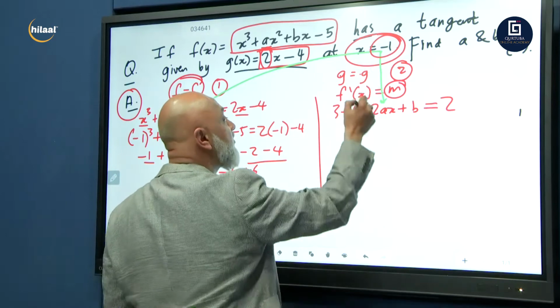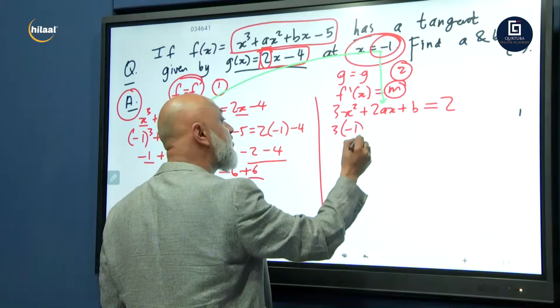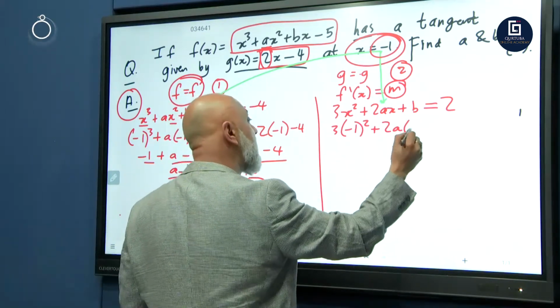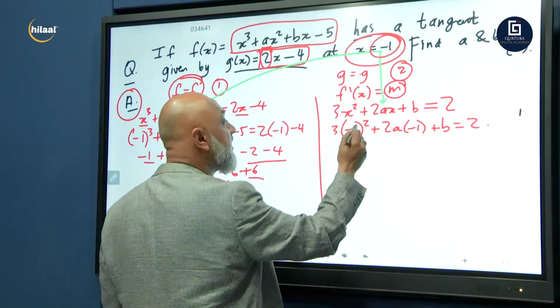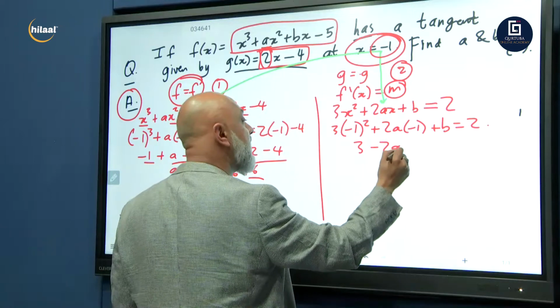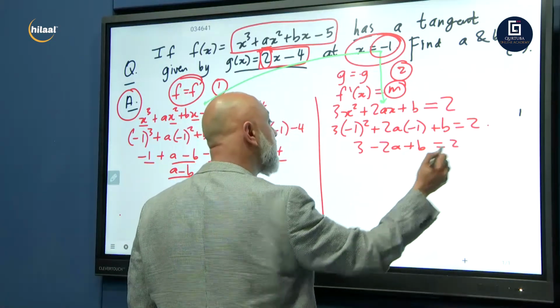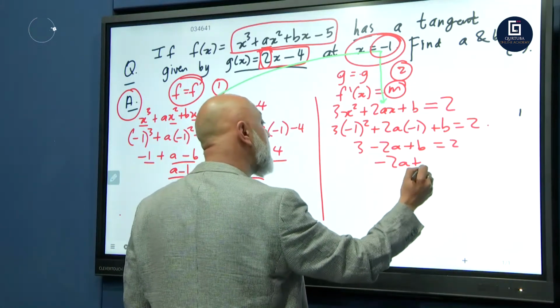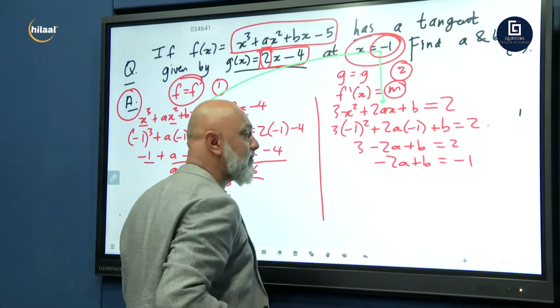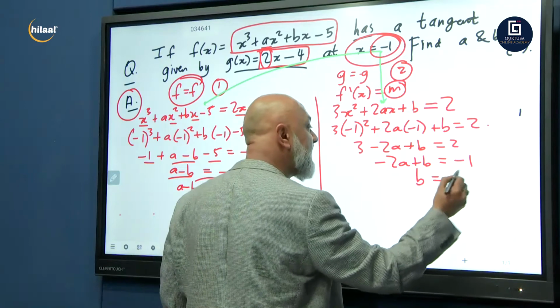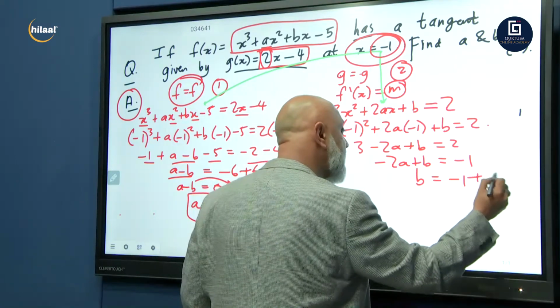Let's now put the minus 1 in here. 3 into minus 1 squared plus 2a into minus 1 plus b is equal to 2. So this would give me 3 minus 2a plus b is equal to 2. Minus 2a plus b is equal to 2 minus 3 is minus 1. So we got b is equal to minus 1 plus 2a.